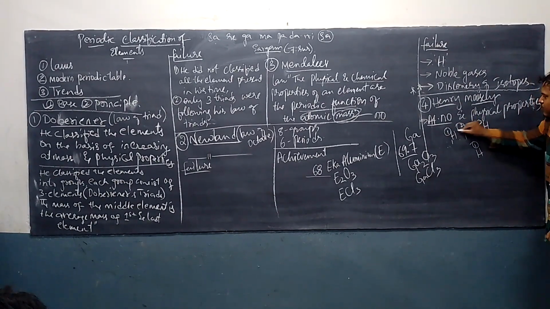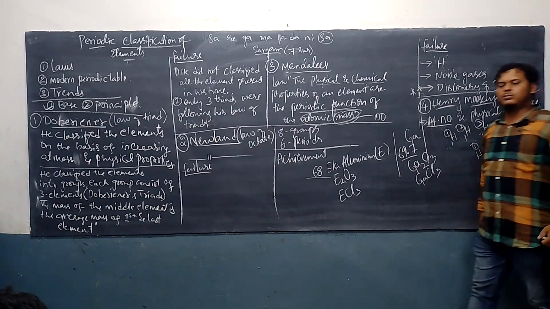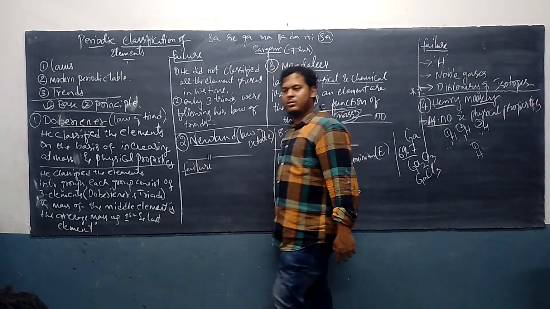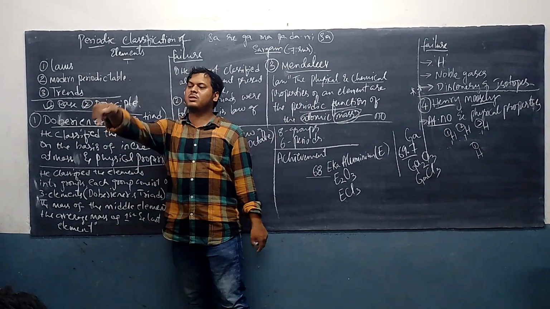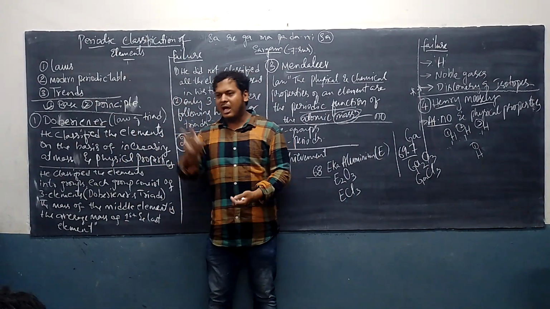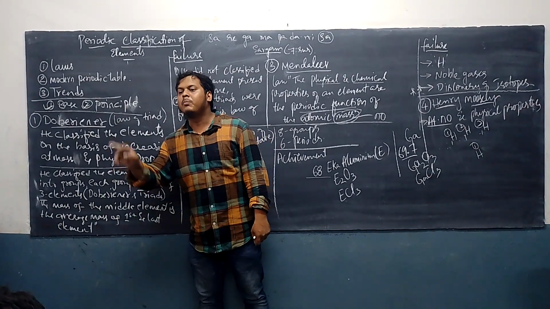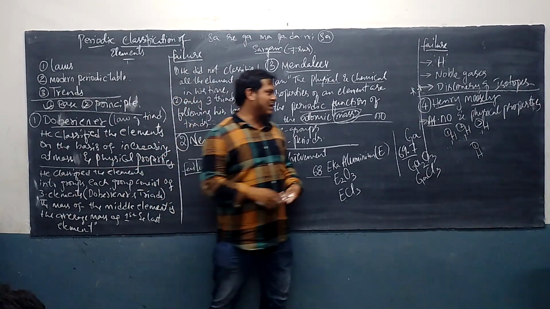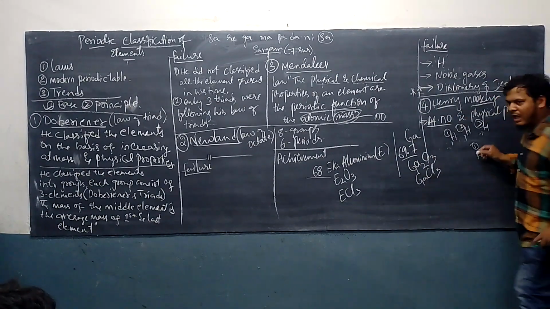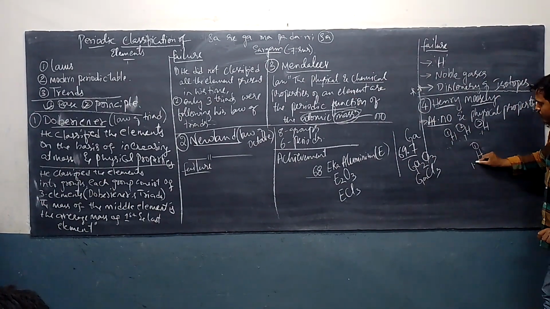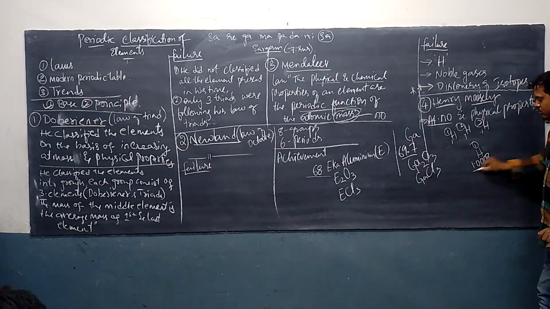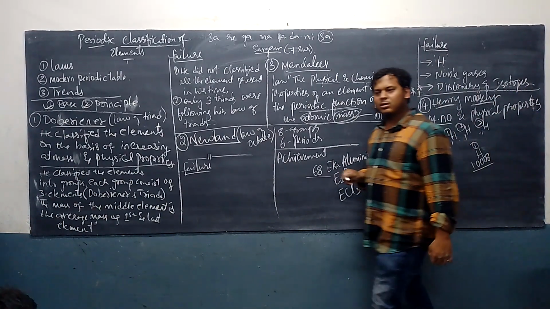But for the mass number, we'll take the average of them. Average based on their percentage of existence. That's the reason we got the average of all these three as 1.0008. Are you getting it? Understood?